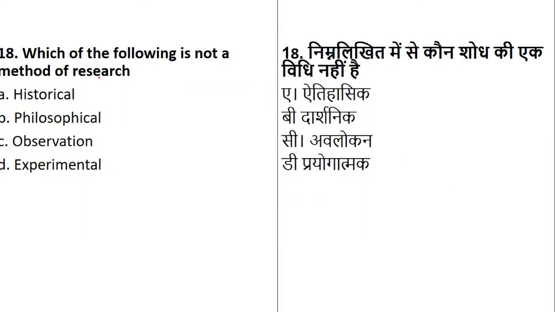Okay. Coming to question number 18, which of the following is not a method of research? This question is directly from your syllabus. If you know your syllabus, that's the reason many a times I tell you that you should know your syllabus very well. So what is not a method of research? Historical, philosophical, observational, experimental. So what is not a type or a method of research?